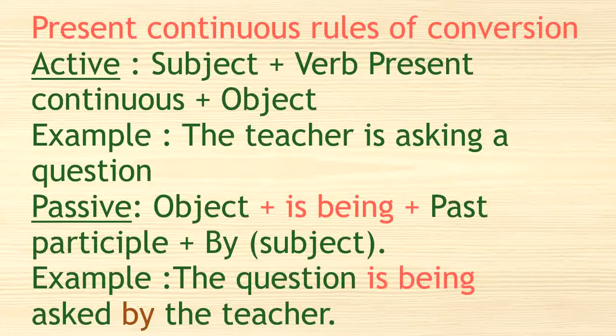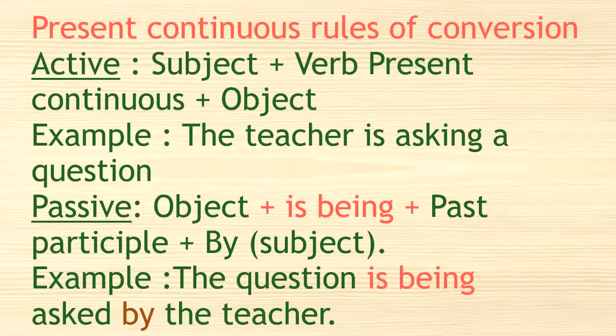So this is why when we transform a sentence from the active voice to the passive voice in the present continuous, we will have in the passive voice the object plus is being, this is the verb to be in the form of the present continuous, is being plus the past participle. So a sentence like the teacher is asking a question will become the question is being asked by the teacher.